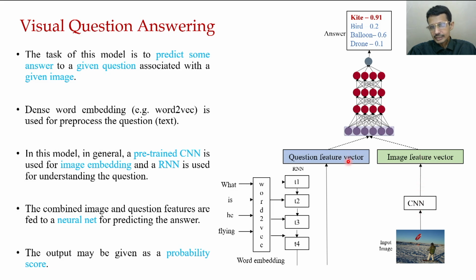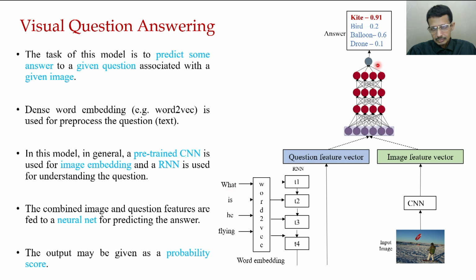Now these two features, the textual feature of the question and the image feature, are fed to another neural net, which may be a CNN or similar, and that is going to give the answer to the question. So the combined image and question features are fed to a neural net for predicting the answer.